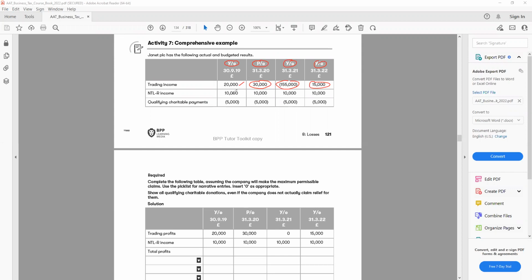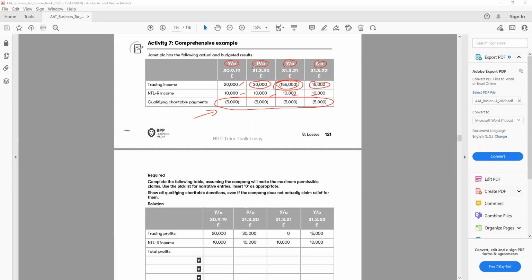Then non-trading loan relationship income. So we have 10, 10, 10, 10. And qualified charitable donation, we have 5, 5, 5, 5. Now remember that this qualified charitable donation can be wasted if we claim the loss. We have to claim it before the QCD. So sometimes the QCD can be lost because we're claiming the loss.